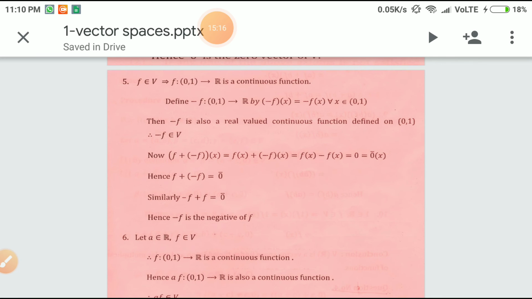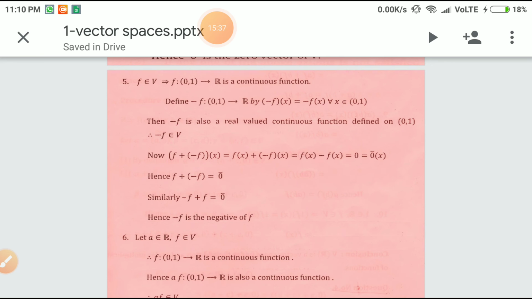It is a function from (0,1) to R. Moreover, it is also a continuous function. Now we define -f from (0,1) to R by (-f)(x) = -f(x) for every x belonging to the open interval (0,1). So -f is also a real valued continuous function defined on the open interval (0,1). Therefore -f belongs to V.